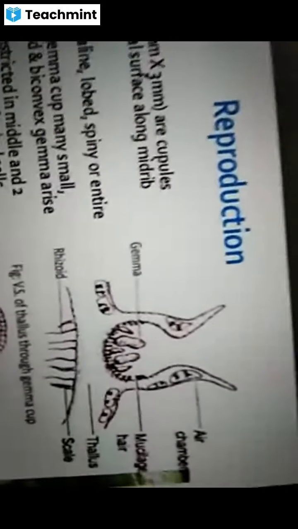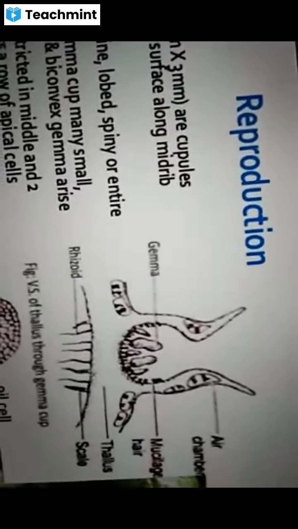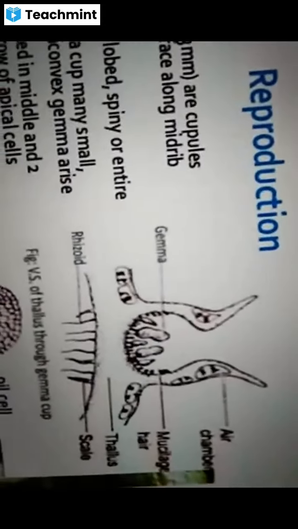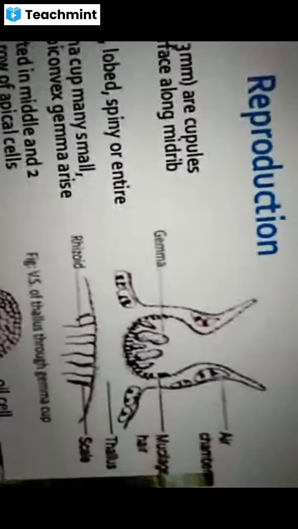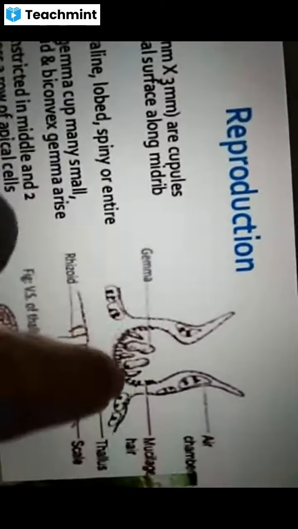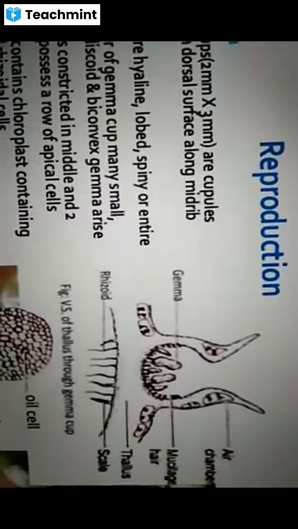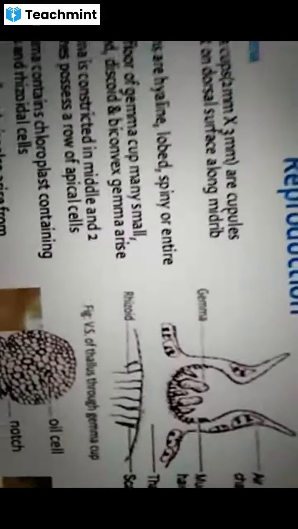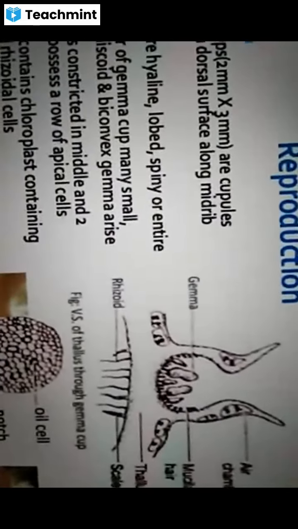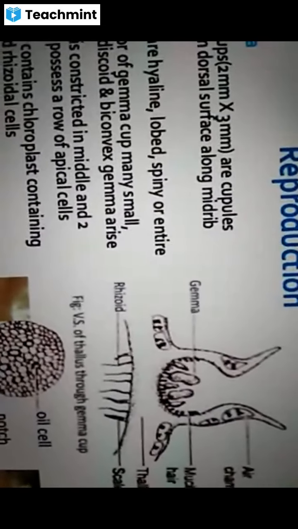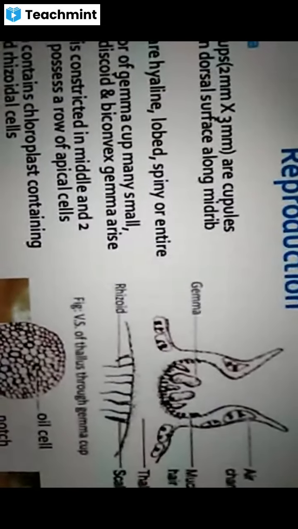And from the basal region of the gemma cup, that means from the base here, many gemmae arise, or you can say the discoid, biconvex, stalked gemmae arise.